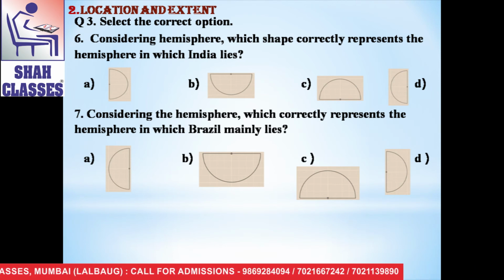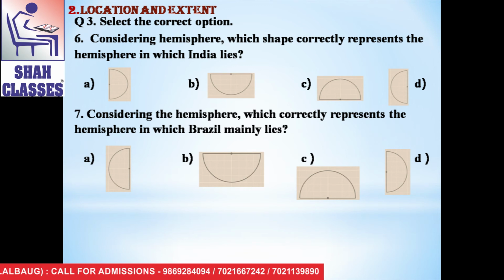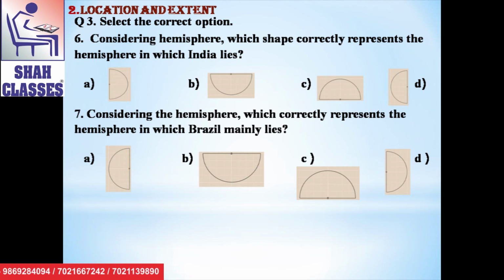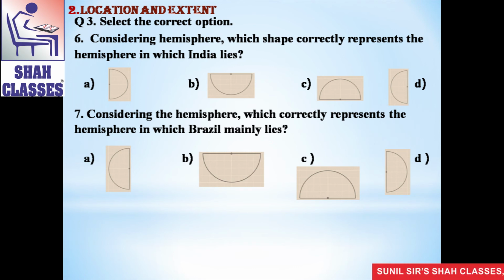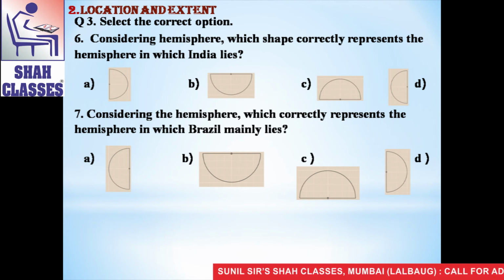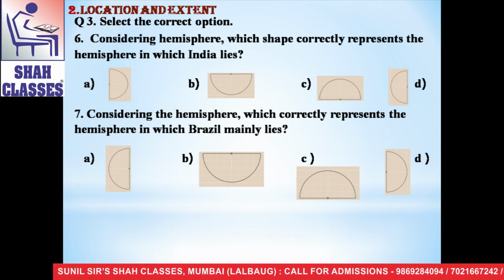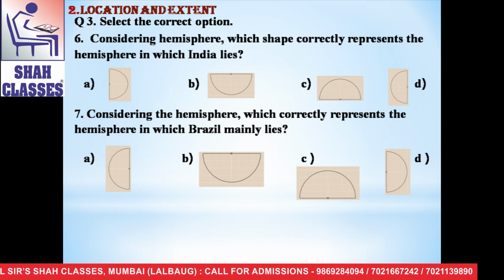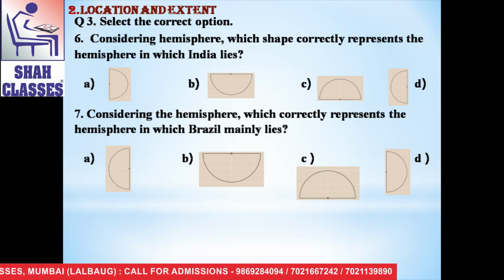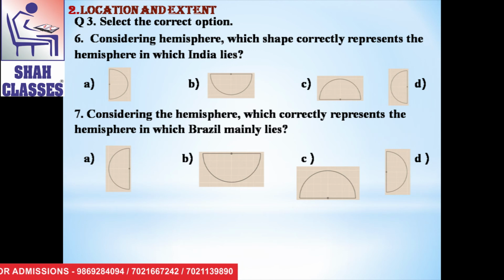The first, India's southernmost point is known as Indira Point. The second is, these two countries in South America do not share their border with Brazil. And the answer is Chile, Ecuador. The third is, both the countries have republic type of government. The fourth is, for about a century and a half, India was ruled by British. The fifth question is, China is the country on the northern border of India.